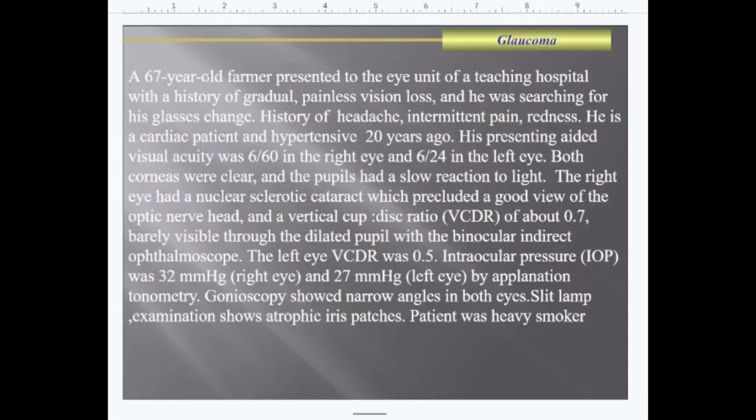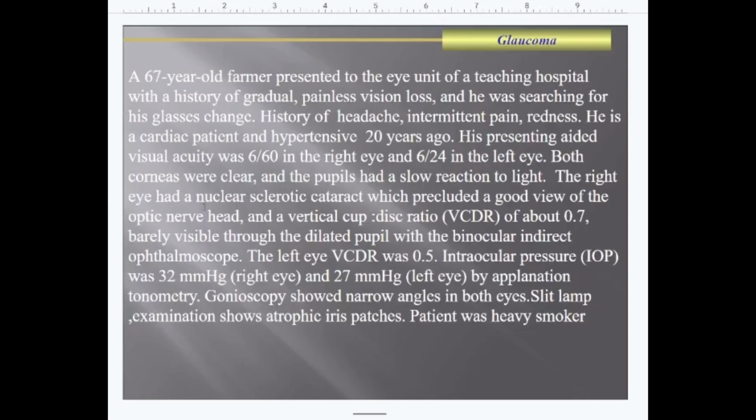A 67-year-old farmer presented to the eye unit of a teaching hospital with a history of gradual painless vision loss, and he was searching for his glasses change. He has a history of headache, intermittent pain, as well as redness. He is a cardiac patient and was hypertensive 20 years ago. His presenting aided visual acuity was 6/6 in the right eye and 6/24 in the left eye. Both corneas were clear, and the pupils had a slow reaction to light.